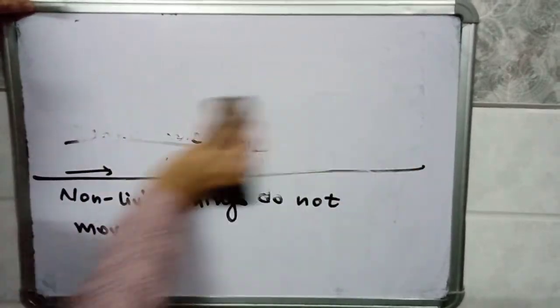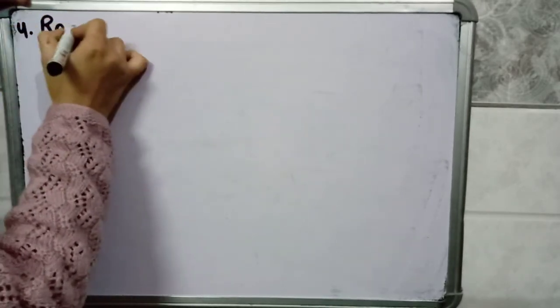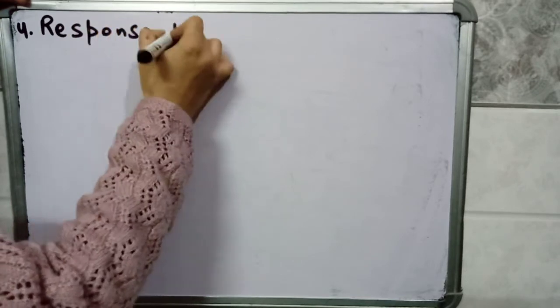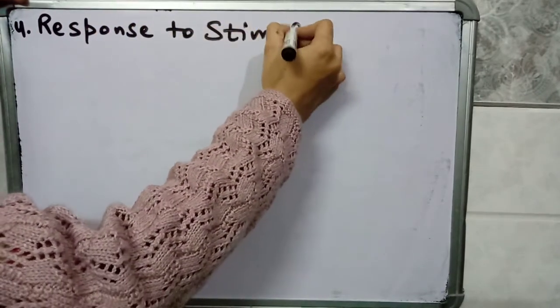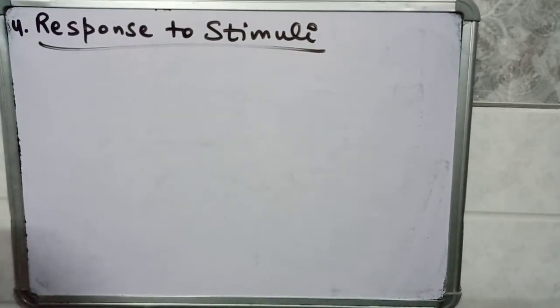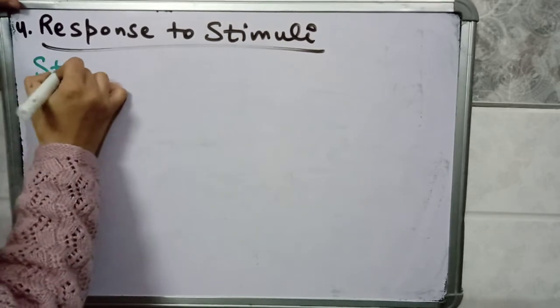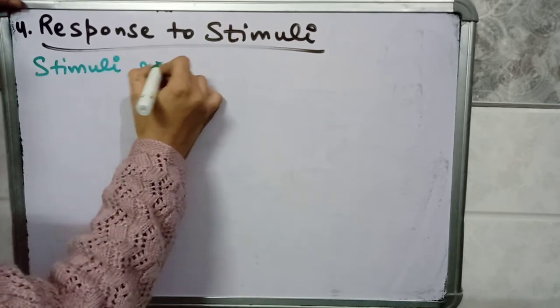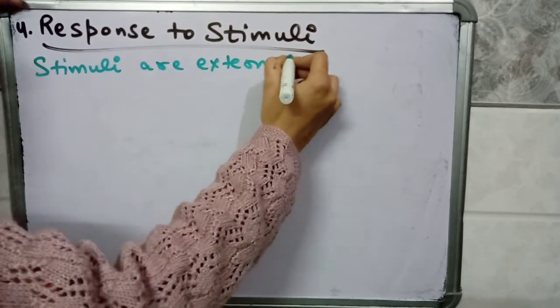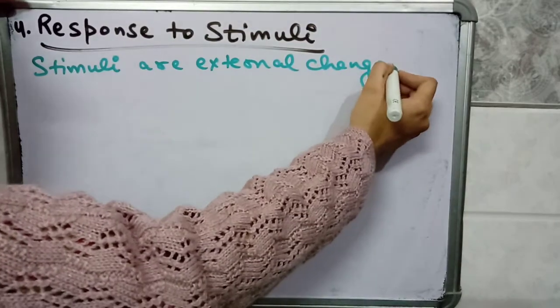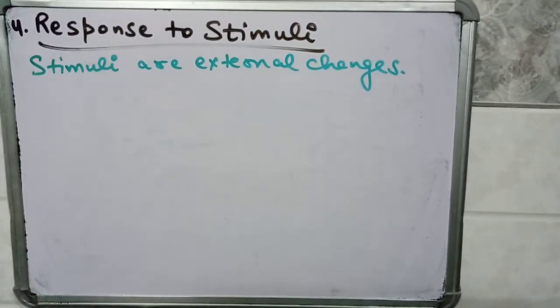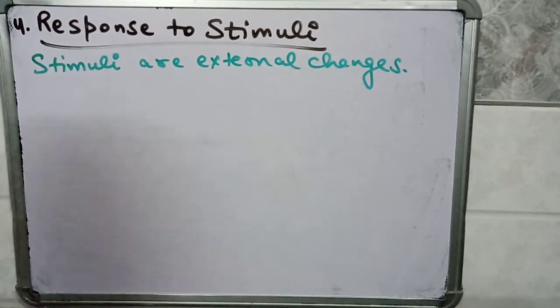The next characteristic of living things is that living things respond to stimuli. So what is a stimulus? The changes in surroundings to which living things respond are called stimuli. Stimuli are external changes.